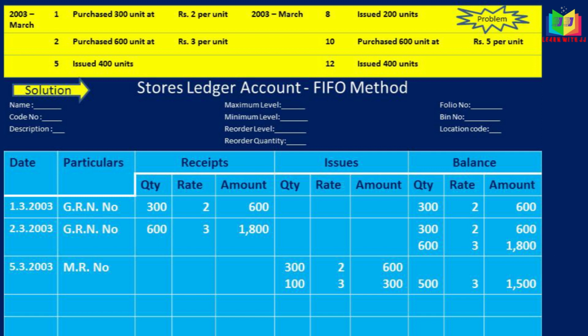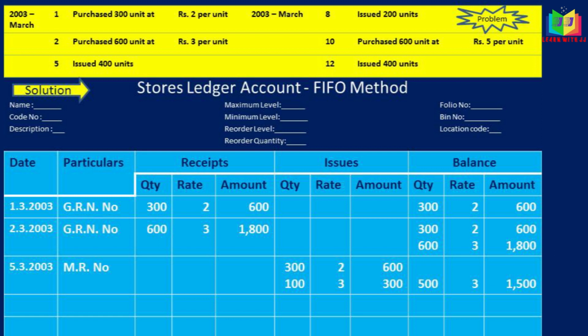Okay, have you all got it? While issuing we have to issue in the FIFO method. FIFO method is nothing but first in first out. The first quantity which entered is 300 units, so we have to issue that first and then only the 600 units. From that we issue only 100 units, that is the required thing. The total issue required is 400. Out of that, the 300 we first received we issue at 2 rupees, and the next 100 is required, that we issue at the 3 rupees rate.